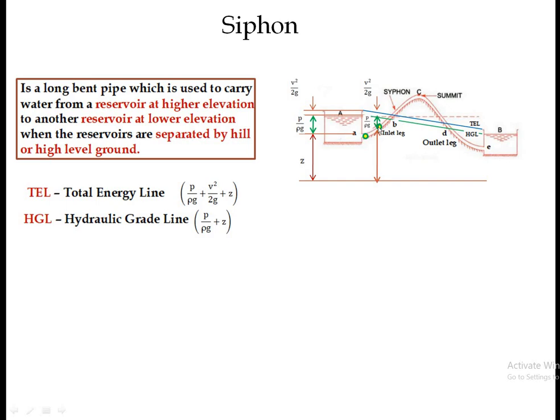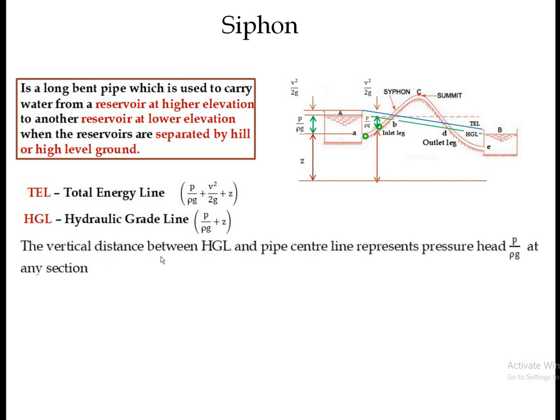Again, if I take this point, from the center line of the pipe to the hydraulic grade line, P by rho g is the distance, that is the pressure head. So we can see the vertical distance between the HGL and the pipe center line represents the pressure head P by rho g at any section. So this is very important.